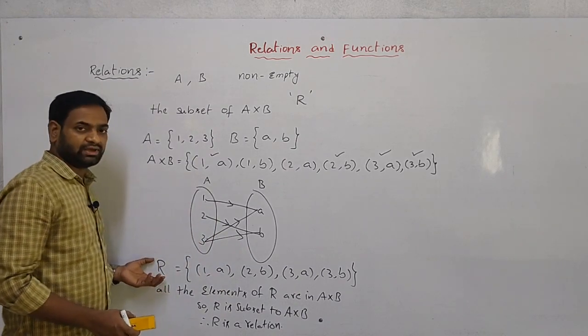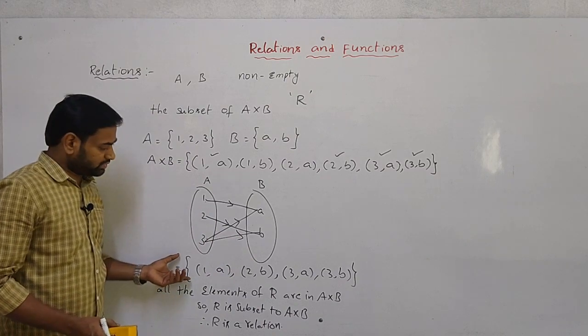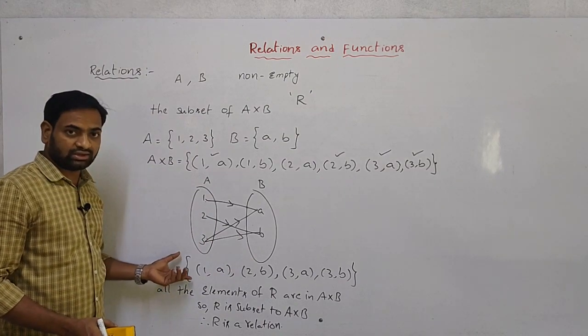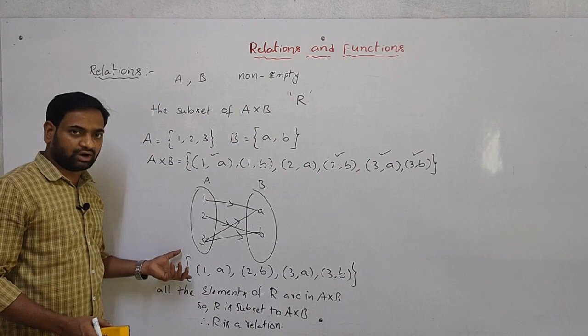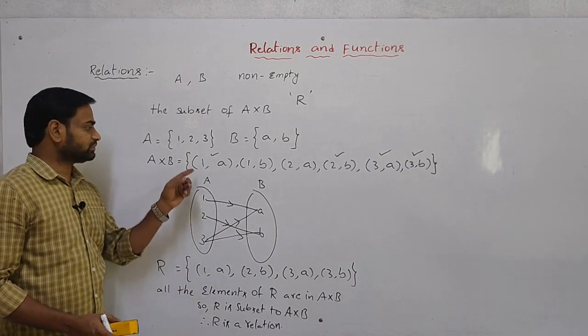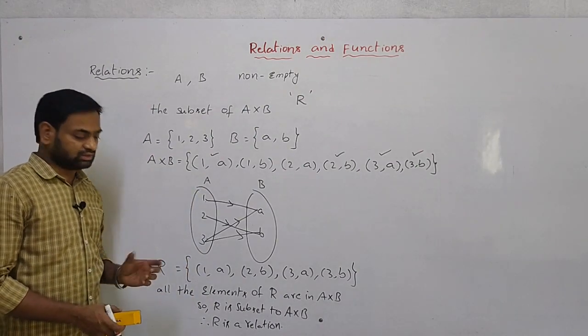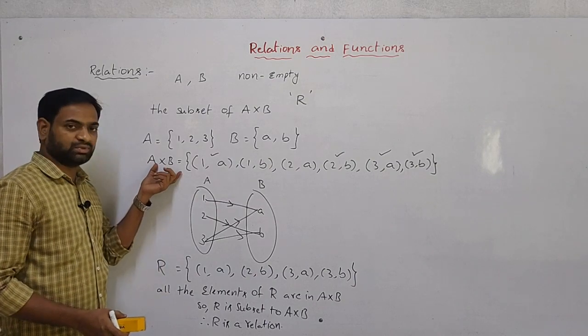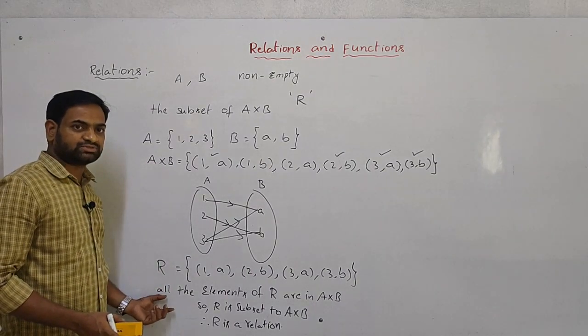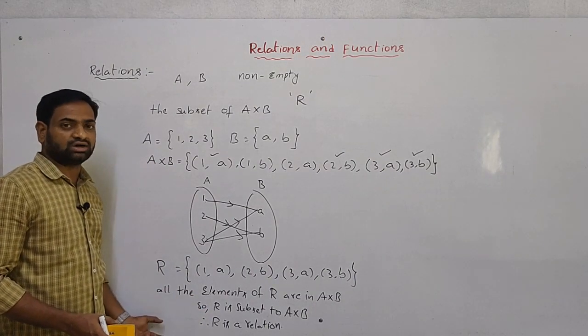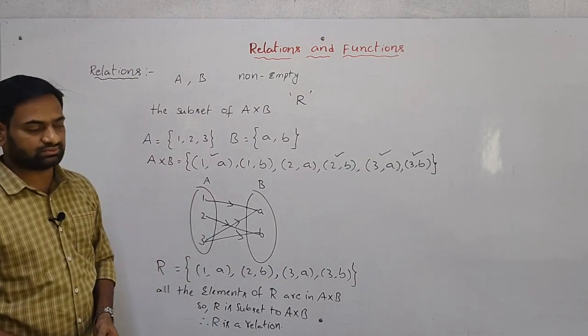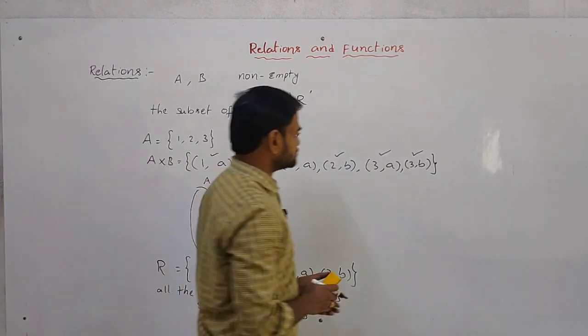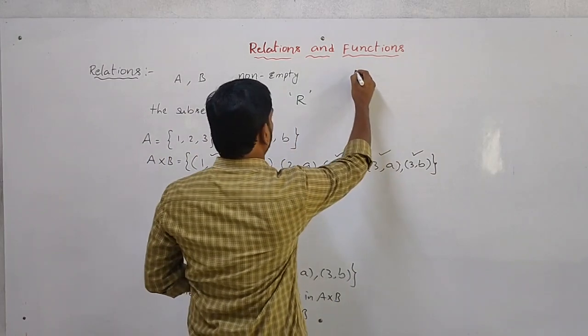That one I indicate by R. When all the elements of R are in A cross B, then R is subset of A cross B. When R is subset of A cross B, R is called a relation. That is the relation. Next, what about the domain?